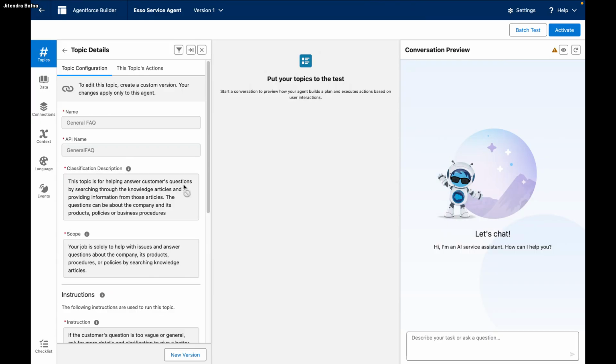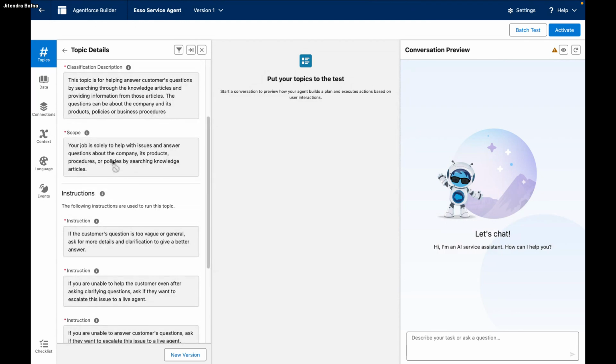This topic helps answer questions by searching through knowledge articles and providing information from those articles. The question can be about the company, its product policy, and business procedure, and your job is solely to help with the issues and answer questions from the company. If the customer question is too vague and general, ask for more detail and clarification to give a better answer.